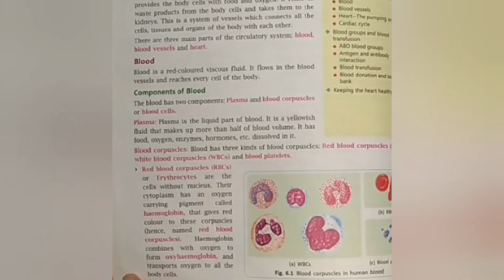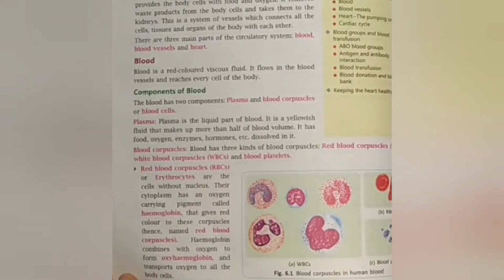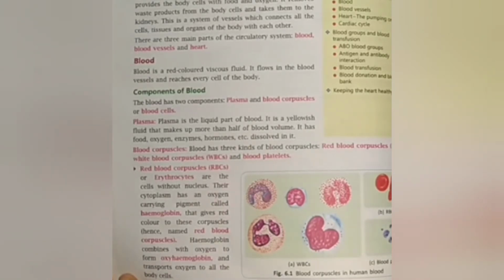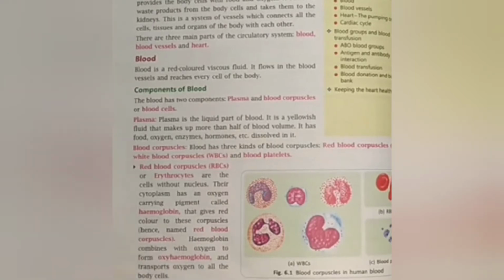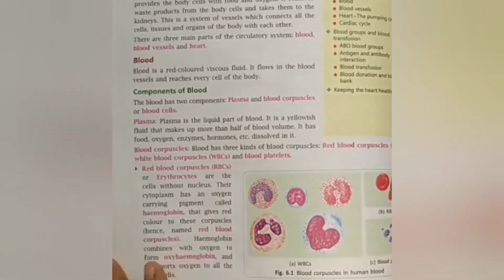About 90% of plasma is water, while the remaining 10% includes dissolved nutrients and mineral salts. Plasma is yellow in color. Blood cells, these are of 3 types: red blood cells, also known as erythrocytes.